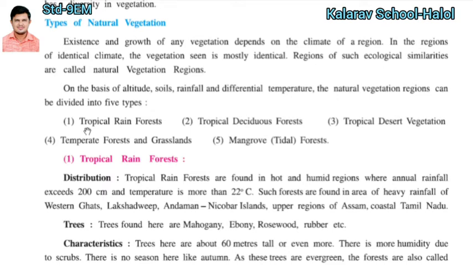How many types of forest are there? Five.